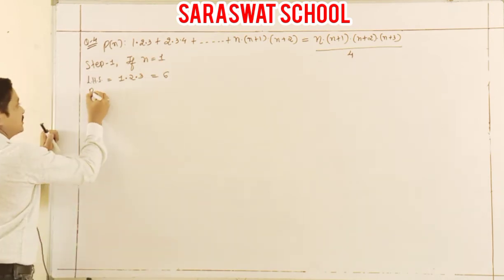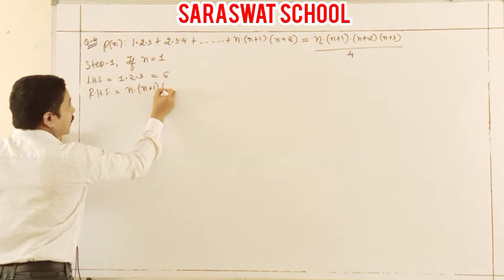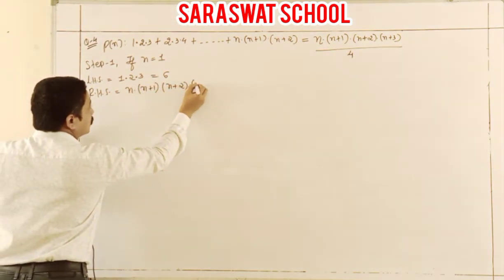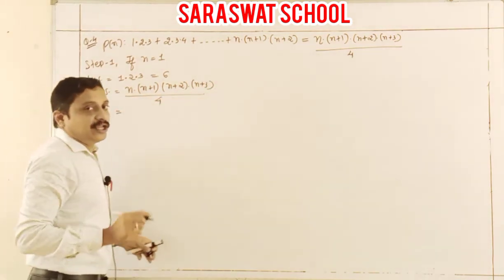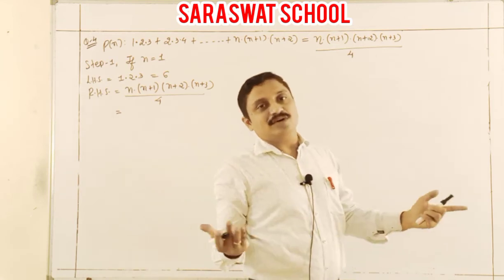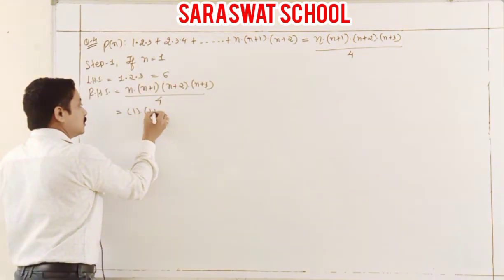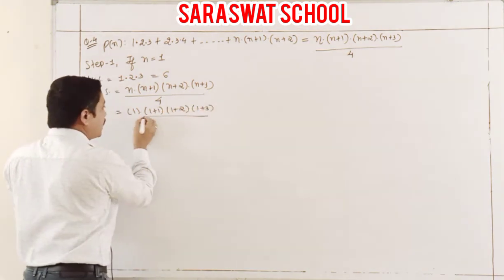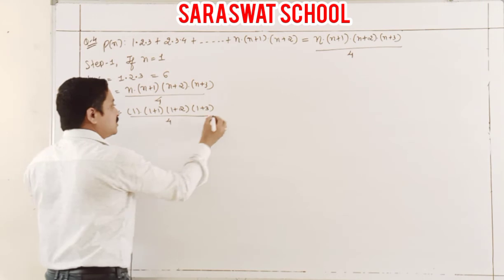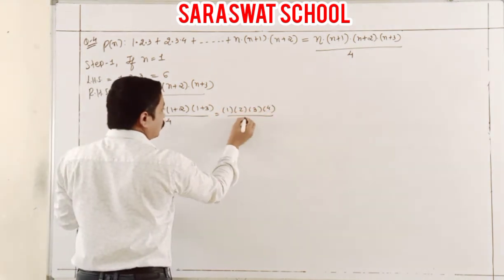And RHS is similarly n plus 1, n plus 2, n plus 3 by 4. Putting n value as 1, so that is 1 plus 1, 1 plus 2, 1 plus 3 by 4. So my answer is 1, 2, 3, 4 by 4.